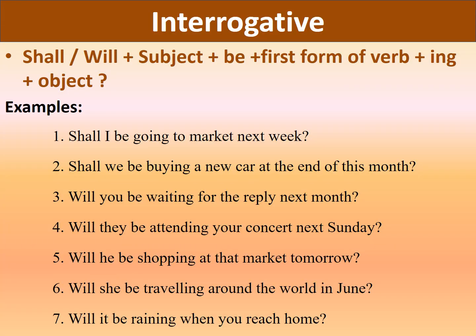Switching on to the interrogative sentences. Here the rule is shall or will plus subject plus be plus first form of verb plus ing plus object and then question mark. Let's go through these examples.